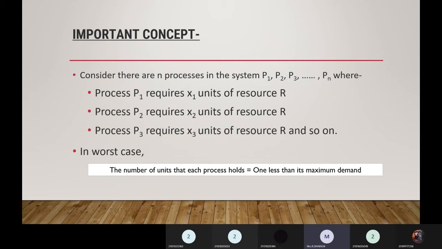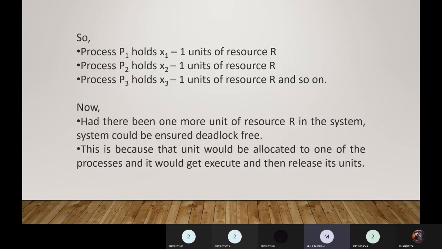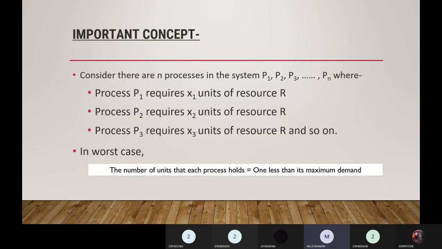We have random access memory, read-only memory, and so many types of memory, right? So we require x1 units of resource. Similarly, process P2 requires x2 units of resource R, and P3 requires x3 units of resource R, and so on till Pn.